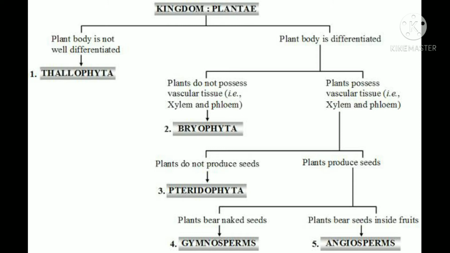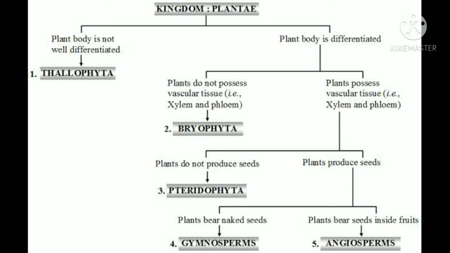You know, my dear students, xylem and phloem are the transporting tissues in plants. Xylem deals with the transportation of water and minerals in the plant. However, phloem deals with transportation of food in the plant. So if the plants do not possess vascular tissue, then they are under the Bryophyta group.